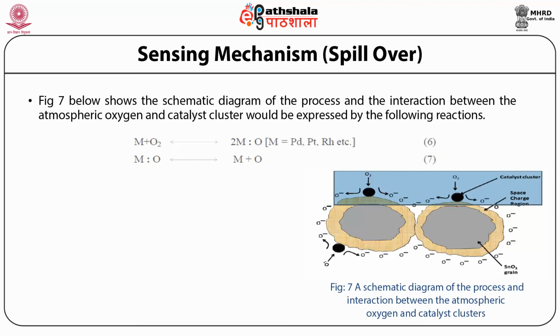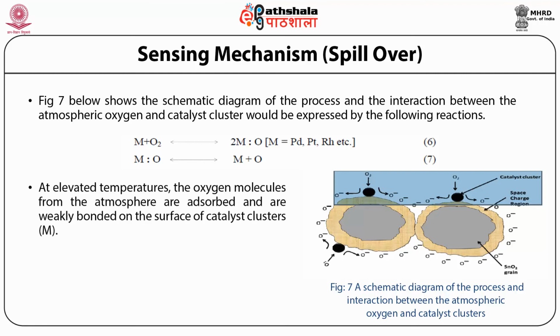We can see the metal reacts with the atmospheric oxygen and gives twice of metal is to one oxygen atom. And then these metal and oxygen atoms give the metal ion and the oxygen ion. At elevated temperatures, the oxygen molecules from the atmosphere are adsorbed and are weakly bonded on the surface of catalyst clusters.